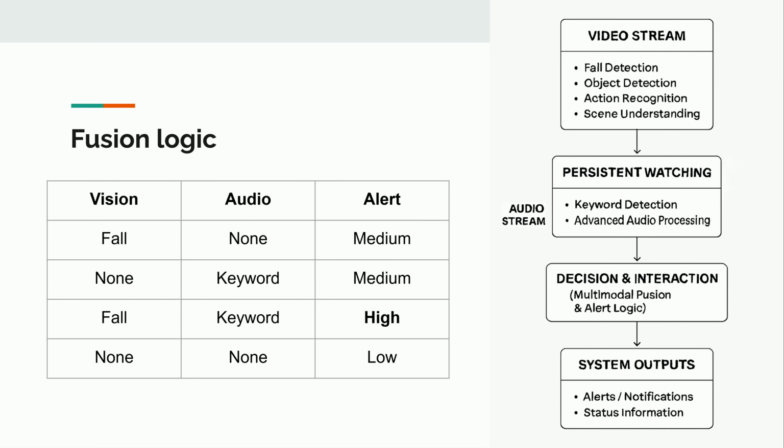To enhance reliability, we implement a simple decision logic that fuses outputs from both modules. If either a fall or distress keywords is detected, our system raises a medium alert. If both are detected within a short time frame, it escalates to a high alert. This fusion approach helps reduce false positives and ensures that critical events are promptly identified.